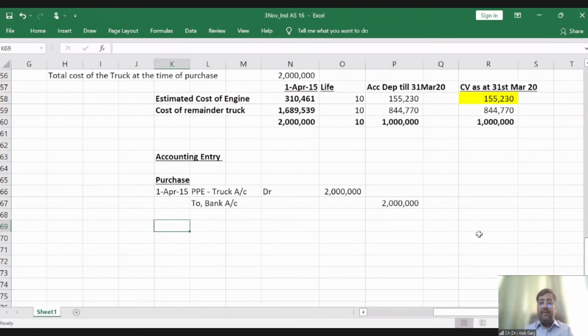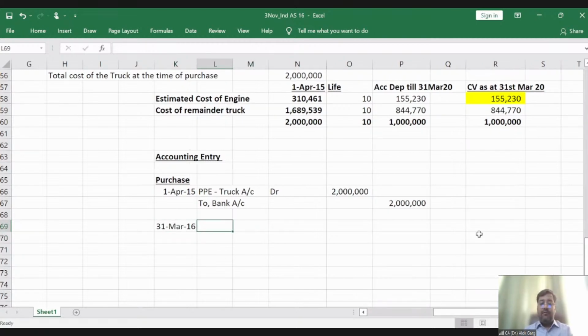Every year there would be a depreciation. So from 31st March 16, there would be a depreciation. What will be the accounting entry? Depreciation account debit to accumulated depreciation, to ECDEP.